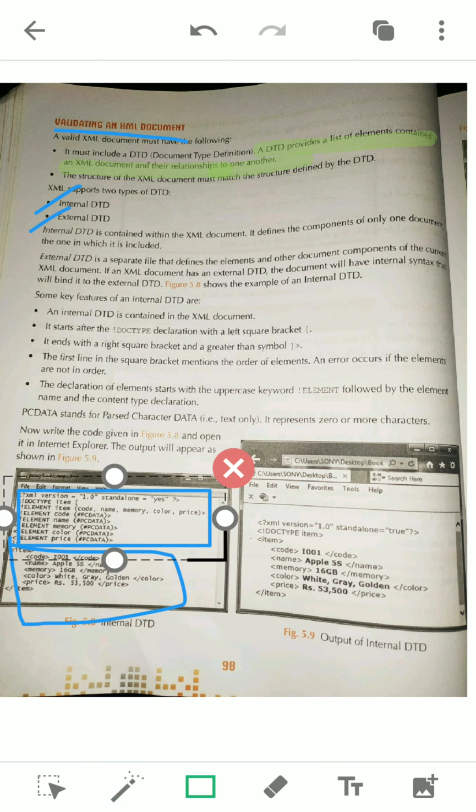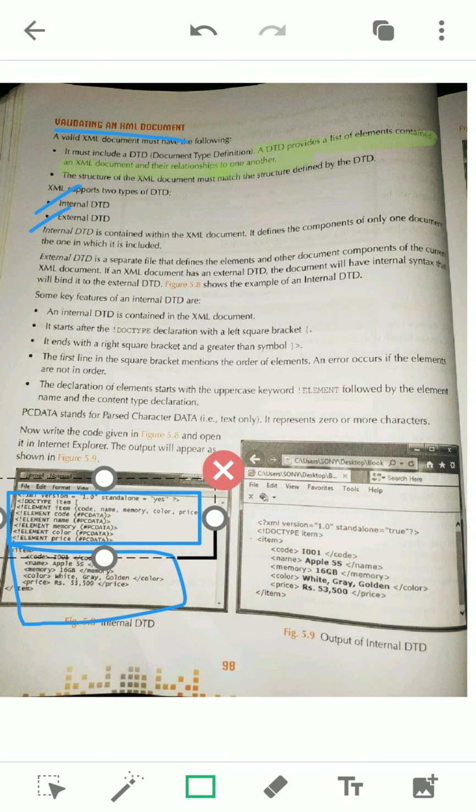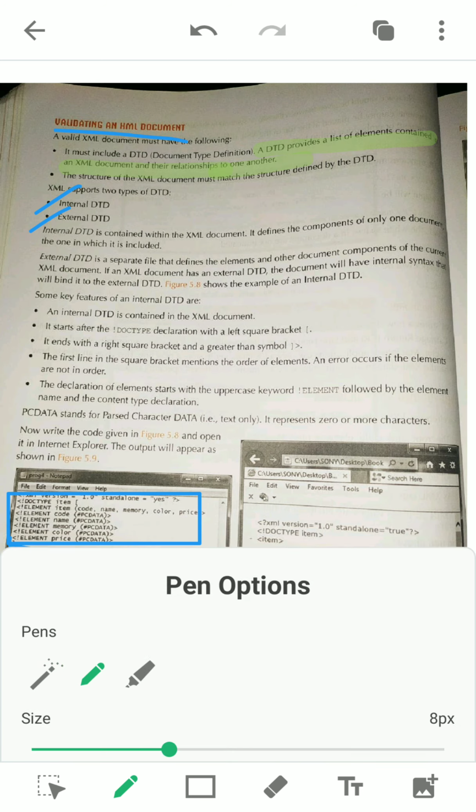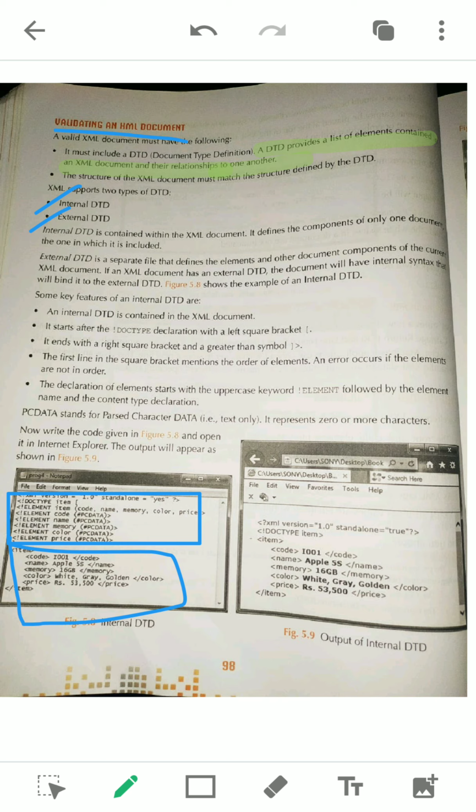In this DTD, if you see, the DTD starts with a square bracket. When you start to write a DTD, it starts with this bracket.